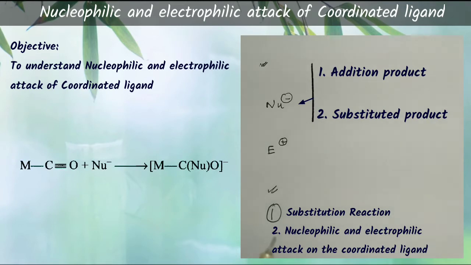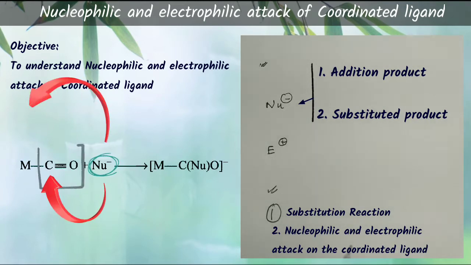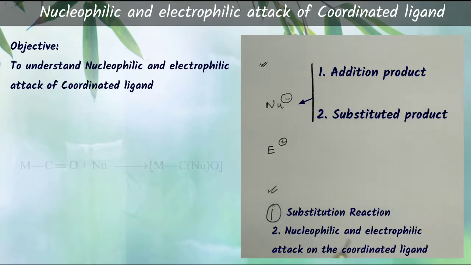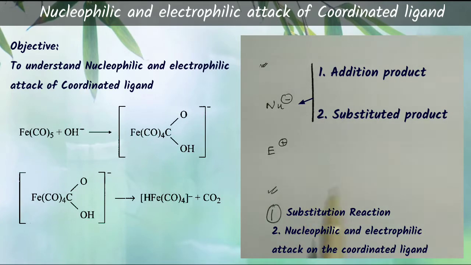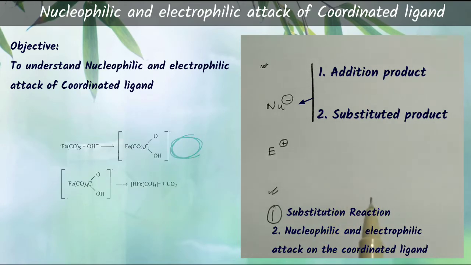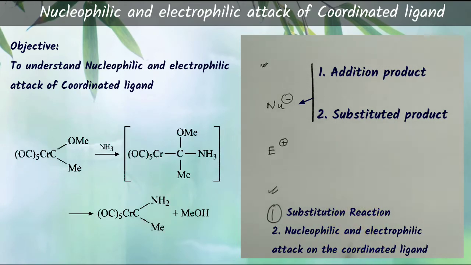In the second type of reaction, the nucleophile is going to attack the ligand which is coordinated to that metal. For example, the hydride can attack one carbonyl ligand of that metal carbonyl to replace one carbonyl ligand as shown in the presentation. One more example of this second type of reaction is the attack of the hydroxyl ion on iron pentacarbonyl. Similarly, Fischer carbene can also exhibit this type of reaction as shown in this presentation.